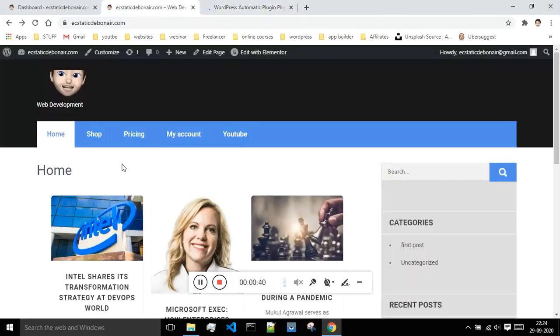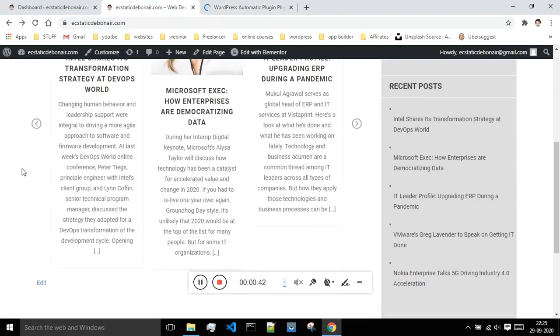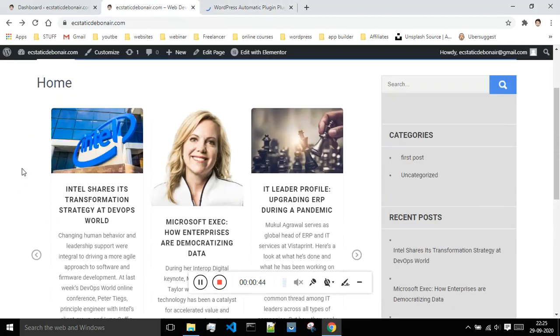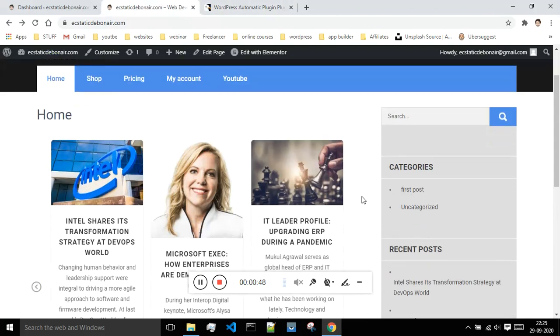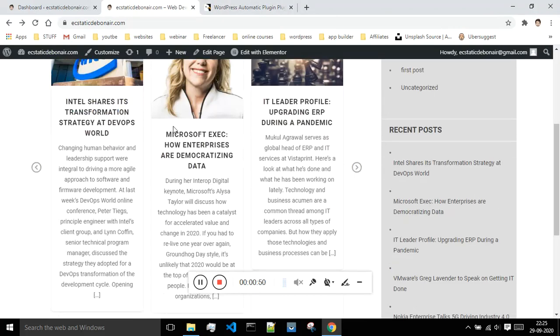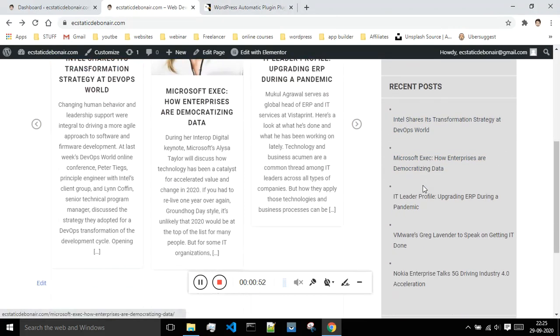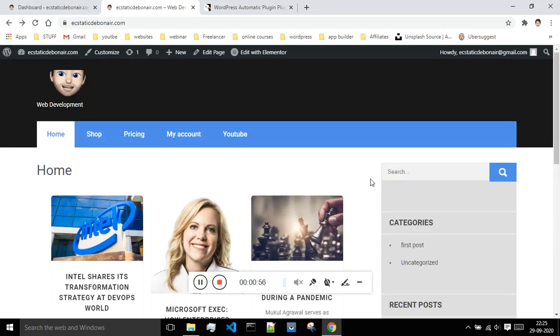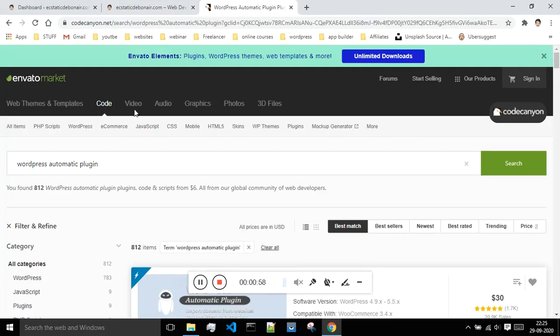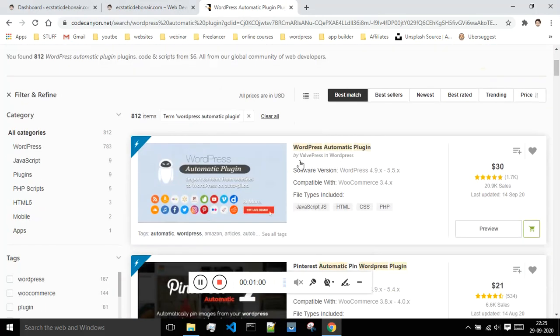So basically this is the default template which we have been using right from the beginning of our tutorial. This is the website which we have built. So currently these are some of the posts which are available on my website, and all these posts what you see over here, these are recent posts which are uploaded by this plugin on my website automatically. Okay, and this is that WordPress Automatic plugin.